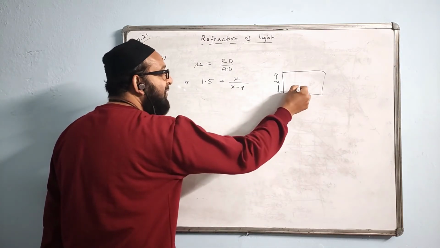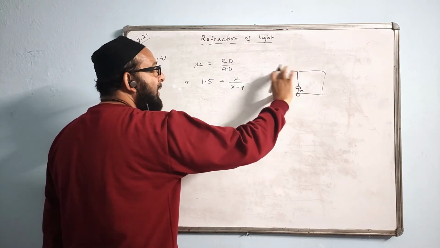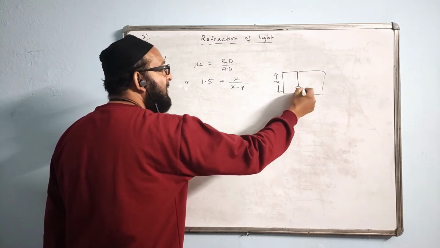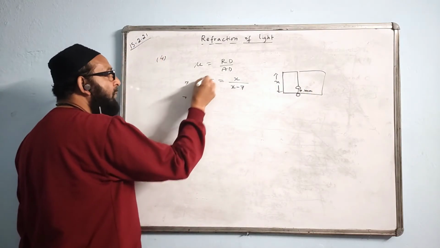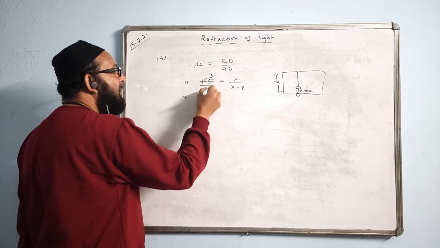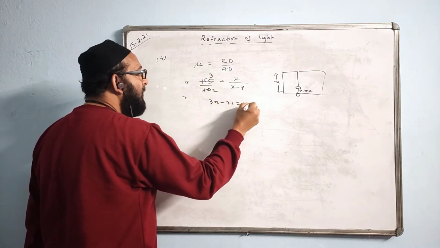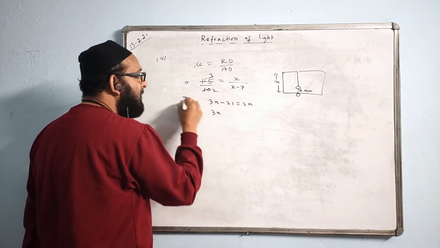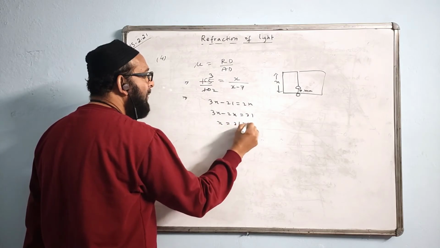This much is the shift. The shift is given 7 mm. It is appearing here, then what is the apparent depth? x minus 7 millimeter. Now we find this. 1.5 is 3 by 2, so 3 by 2 equals x by x minus 7. Cross multiply: 3x minus 21 is equal to 2x. 3x minus 2x is equal to 21. So x value is coming 21 mm.